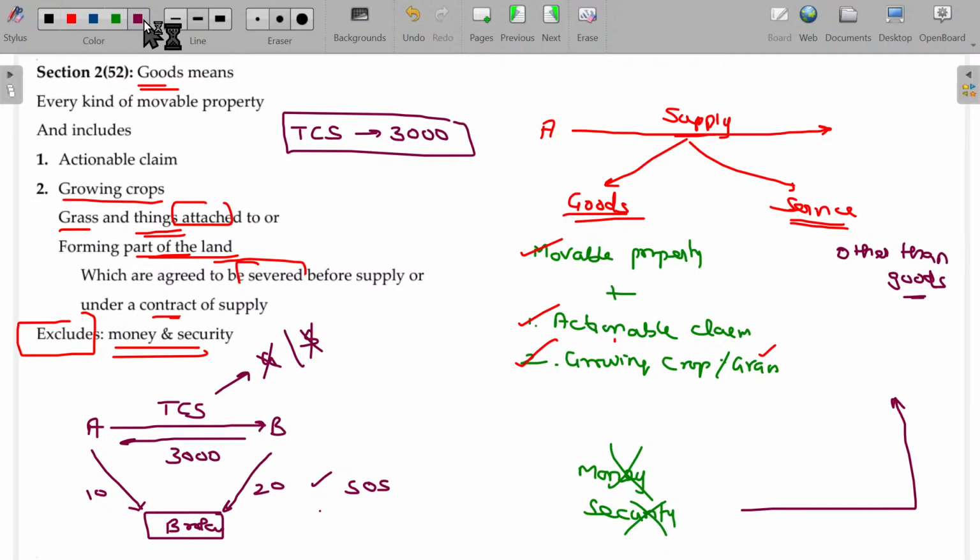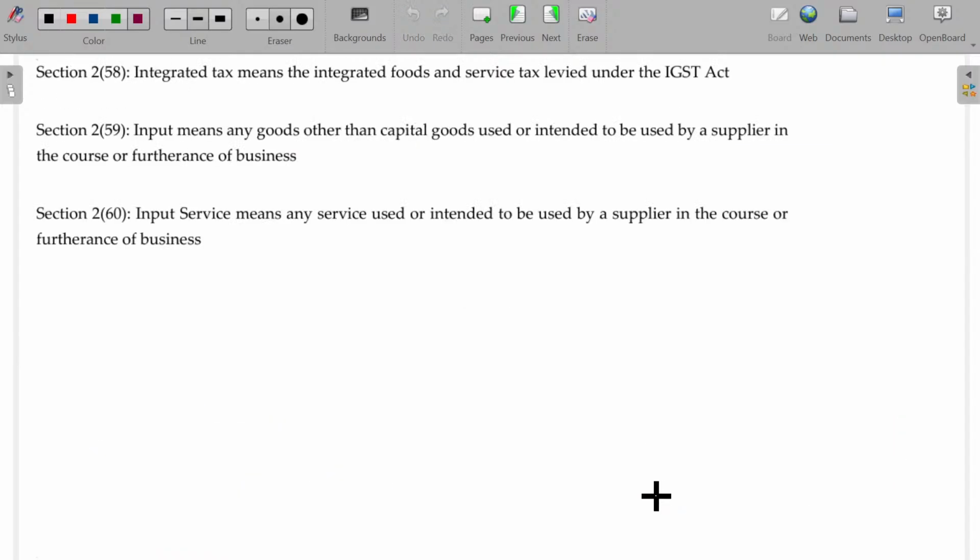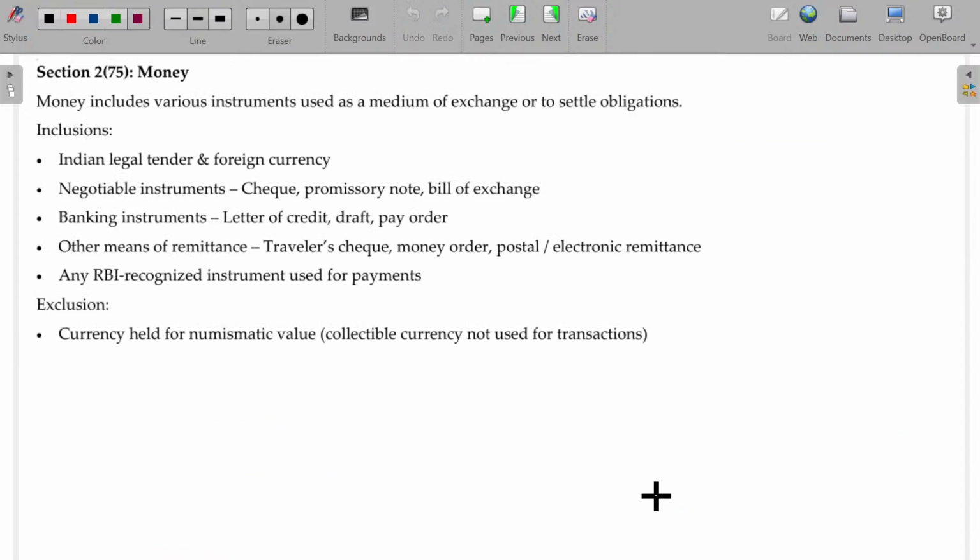Similarly, what happens in the case of money, sir? What is called money? Let's see. Money may be cash or any other thing, DD and other things also. Money includes various instruments used as a medium of exchange to settle obligations, including Indian legal tender and foreign currency.